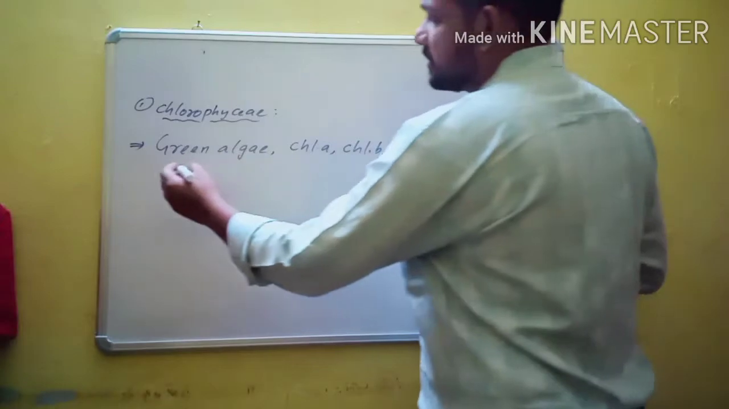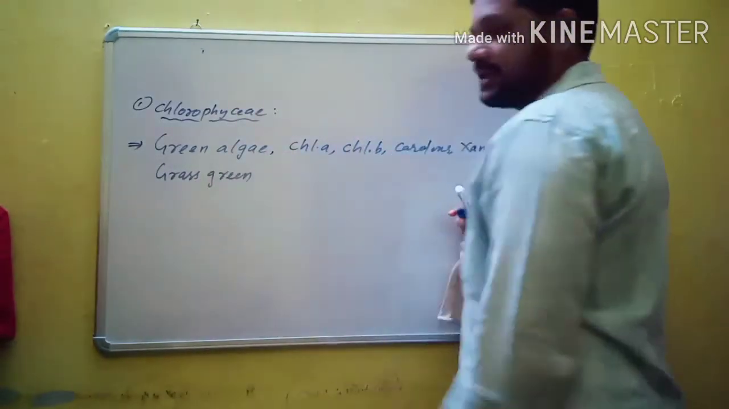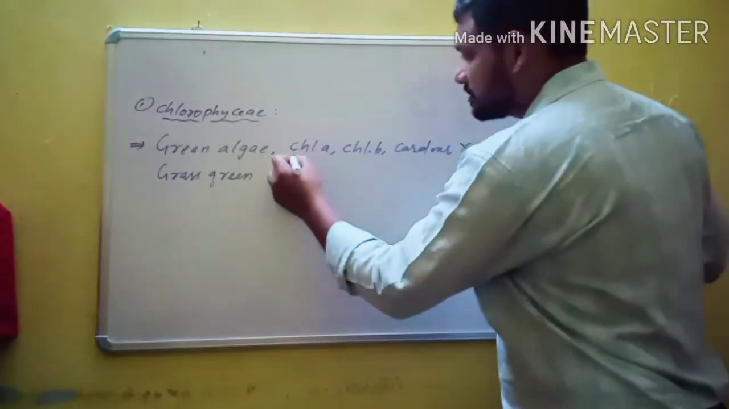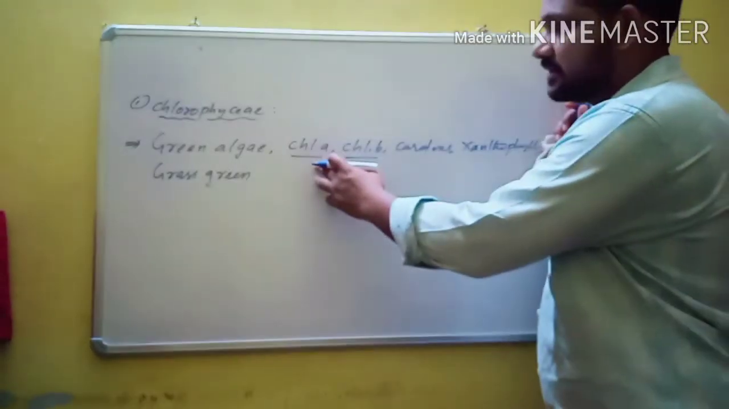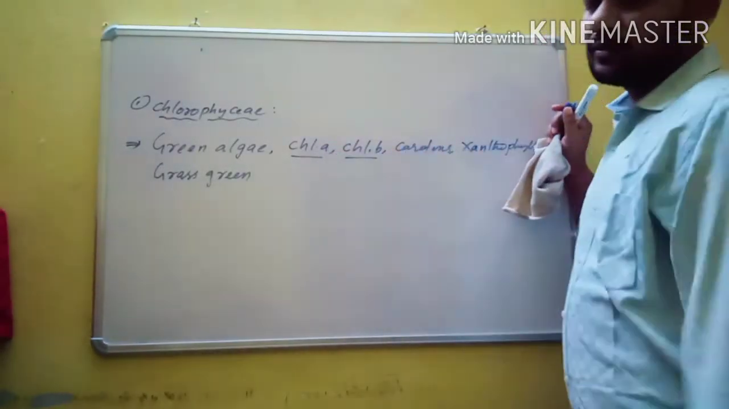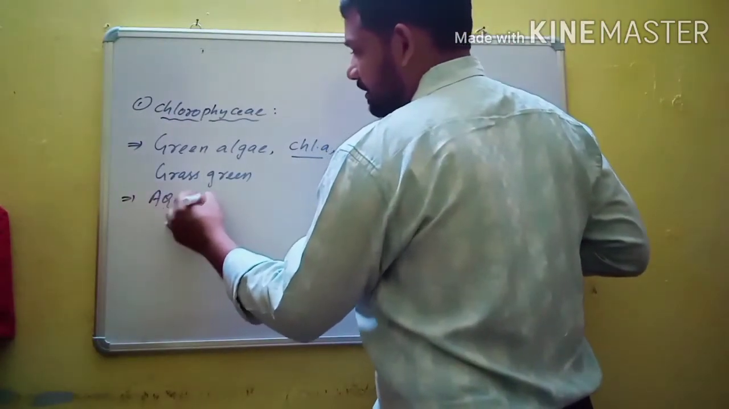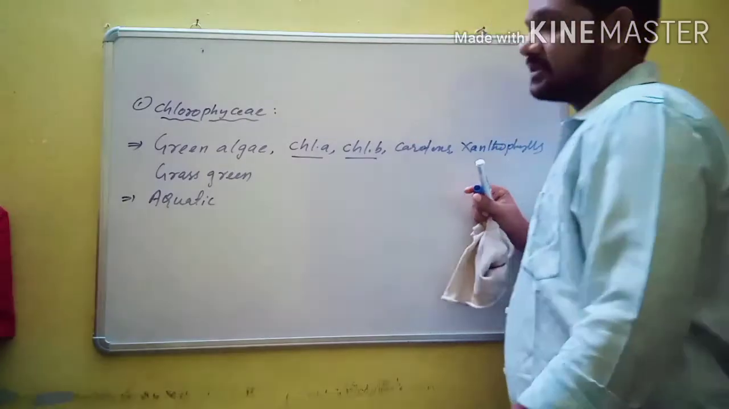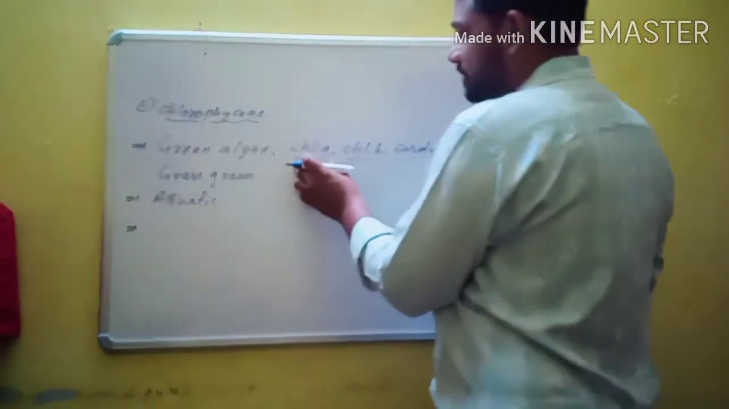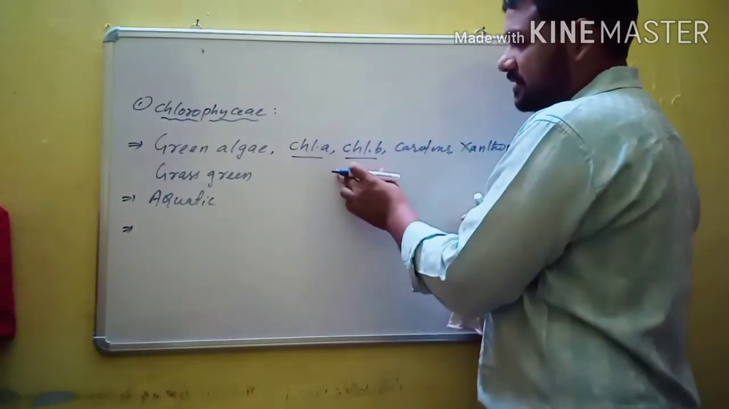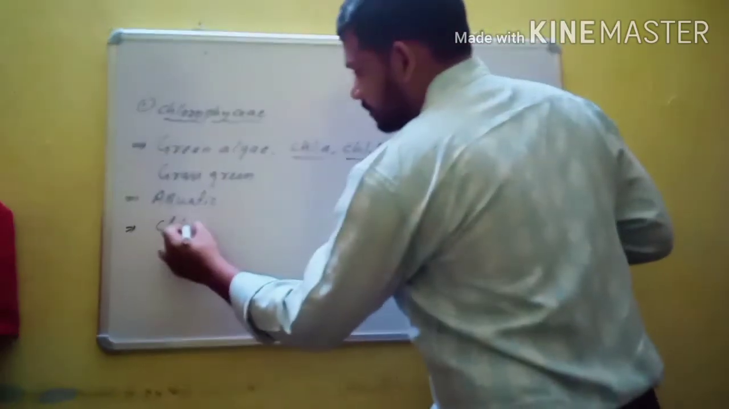All the members of Chlorophyceae appear grass green in color due to abundance of chlorophyll A and chlorophyll B. And usually they are aquatic. The majority are freshwater and some of them are marine. And these photosynthetic pigments are present in chloroplasts.